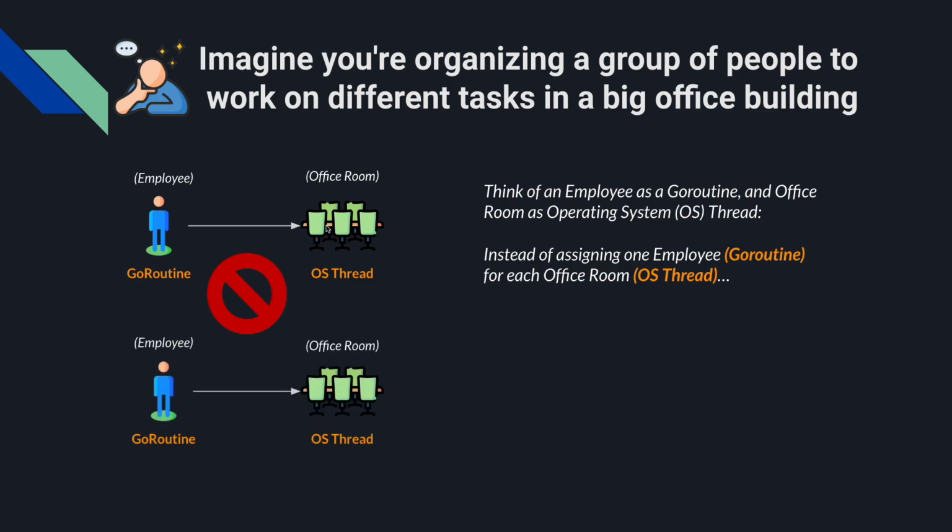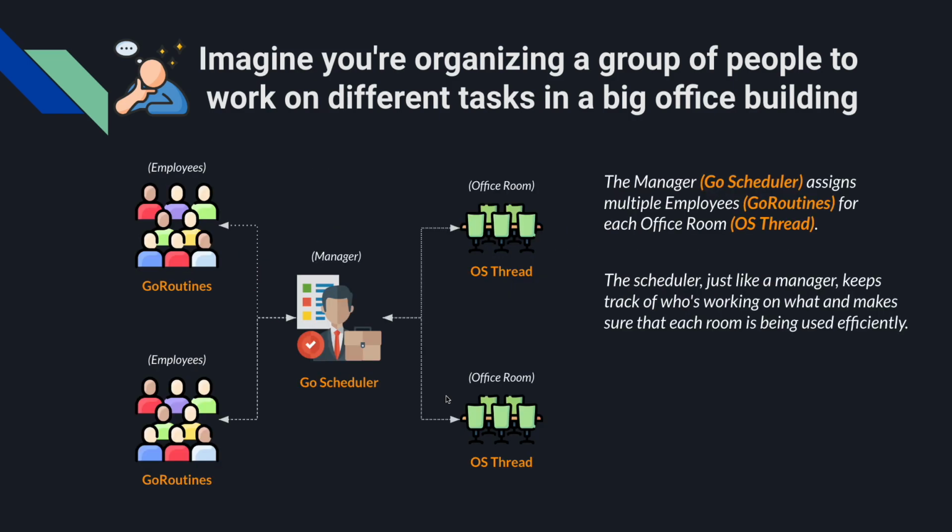Of course you can have multiple office rooms, and despite that, you only assign one employee for each room. So instead of this, what Go does is that the Go scheduler assigns multiple employees, or multiple Go routines, to each office room.